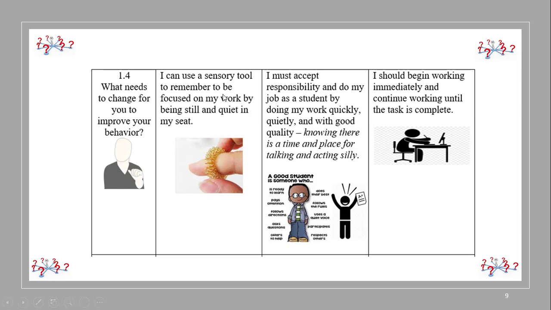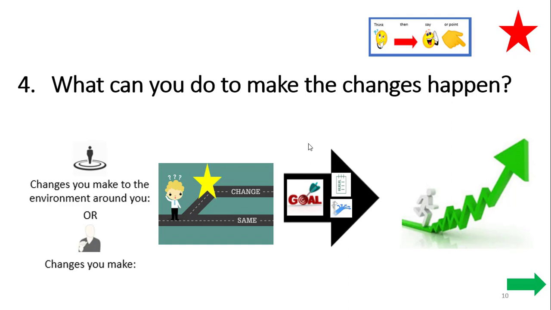So once again, the sensory tool is nothing that we've discussed. Beginning to work immediately and continue working completely until the task is complete is a great answer, but it's, again, not exactly what we're talking about in our lessons. We're talking about accepting responsibility and knowing to do the job as a student and fulfilling your responsibility of a job as a student. Knowing that there's a time and a place to act silly. So, keeping yourself on task and doing what you're supposed to do to be a good student. What changes can you do to make the changes happen?